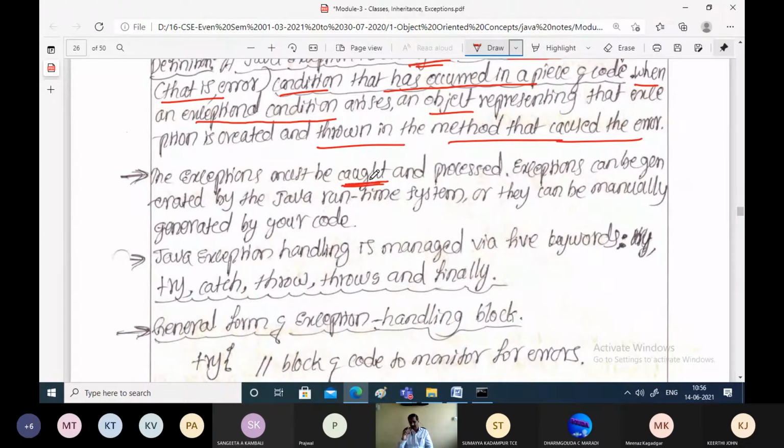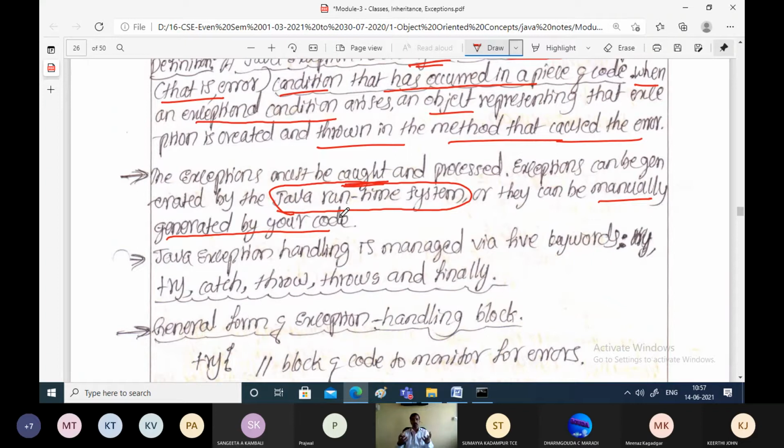There are two ways in which exceptions or errors can occur in the program. One is by the Java runtime system itself. The other is that they can be generated by the code we have written.